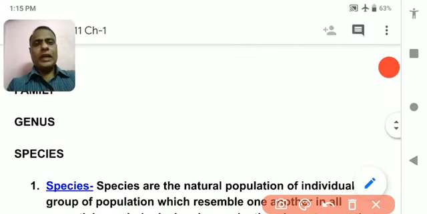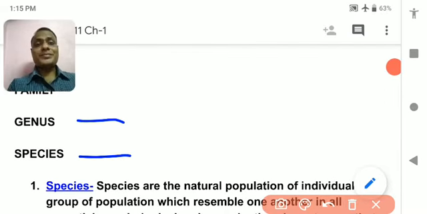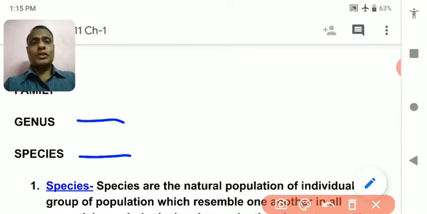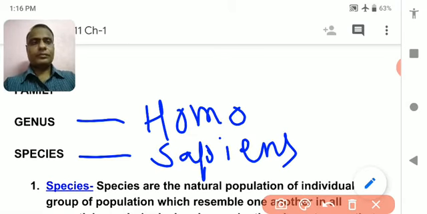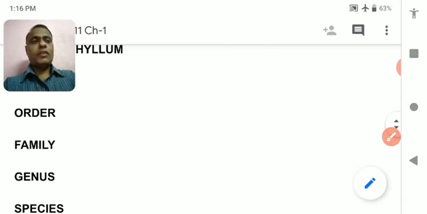So our species is sapiens. Under which genus do we belong? We belong to genus Homo, species sapiens. Next, family.